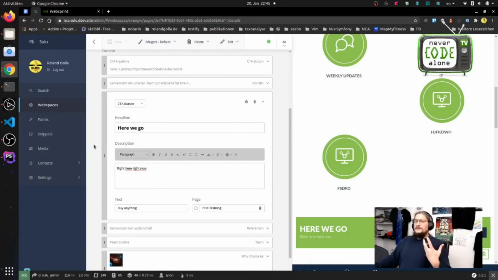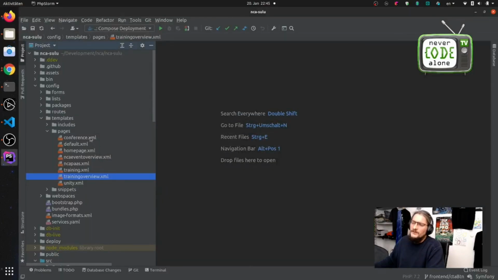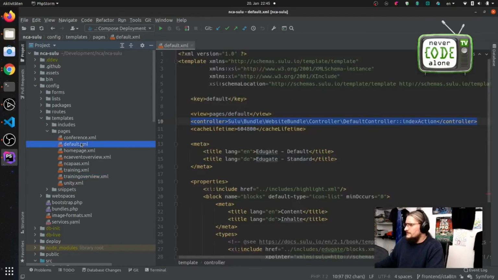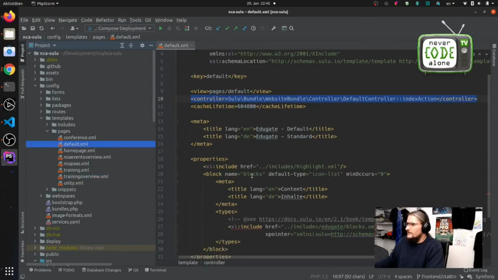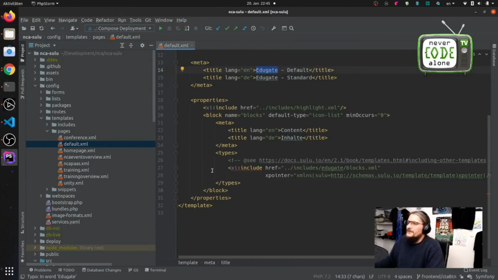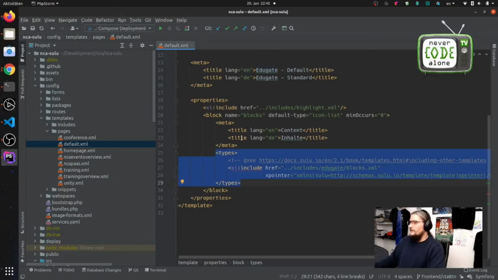Cool. I did a video about Solo Blocks last time. It's linked here in the video description and here on top of the tooltip. We can have a little look at it. We have here our default page. I think it is this default page. Educate default. Yes, this is the right page. And this is all what you have here in this XML file, because it's loading different kind of types and blocks